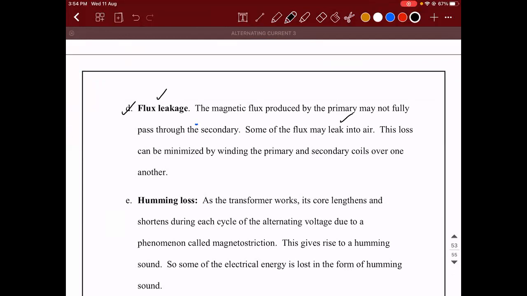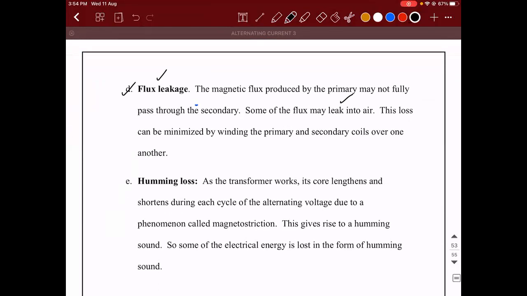This loss can be minimized by winding the primary and the secondary coils one over the other. Means this kind of a winding should take place. We saw two diagrams. In those two diagrams, you should use the second one. They should be wound coaxially, to put it simply, so that the flux leakage is minimized.